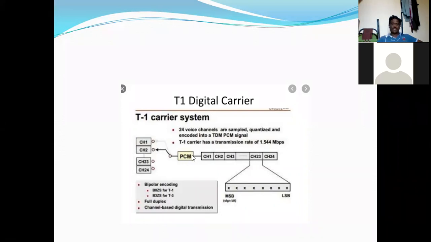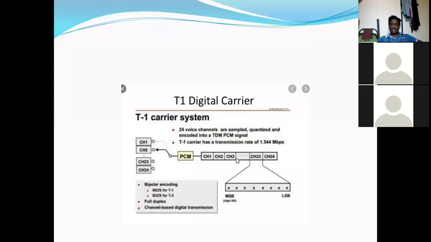Then it is pulse code modulation, that is PCM. It passes through channel 1, channel 2, channel 3 and so on up to channel 24. Finally, 8-bit data is generated, with the MSB bit at one end and the LSB bit at the other.